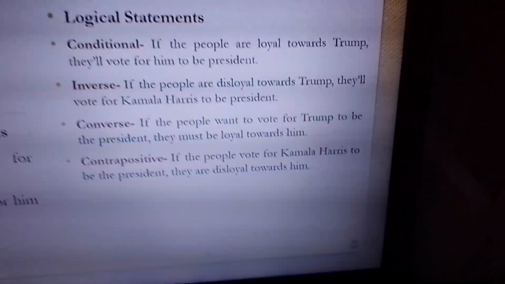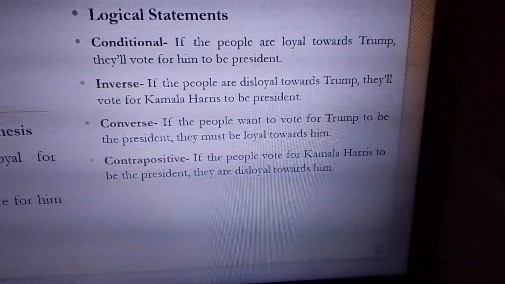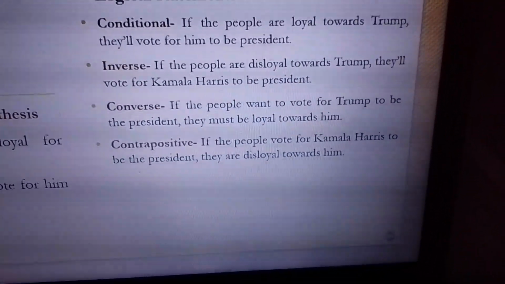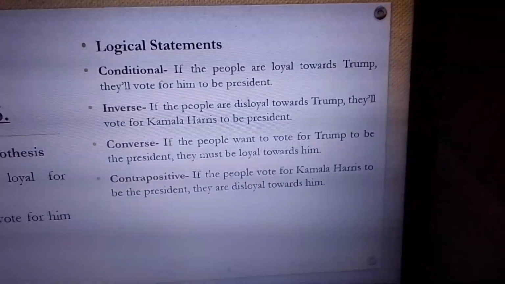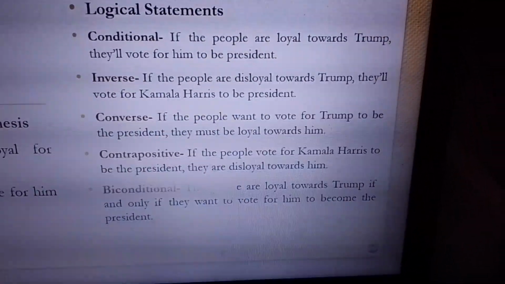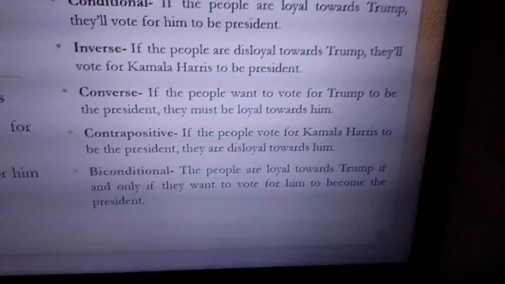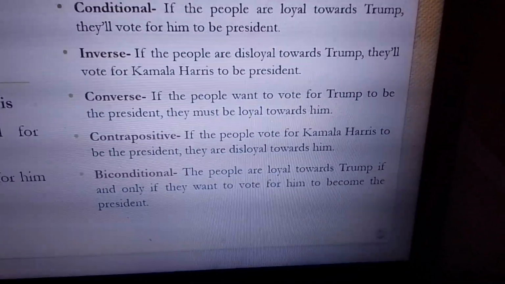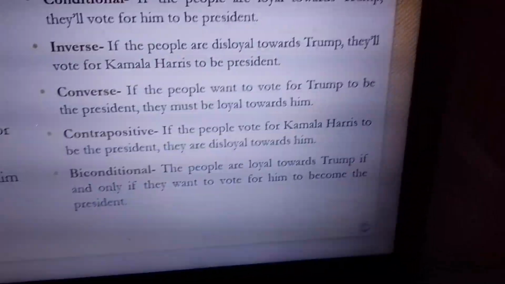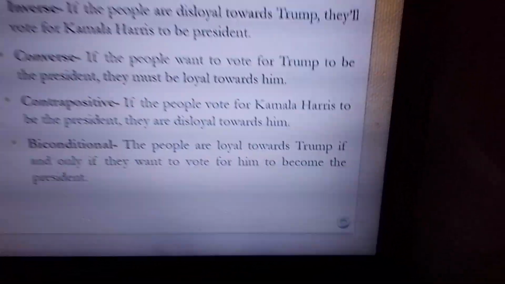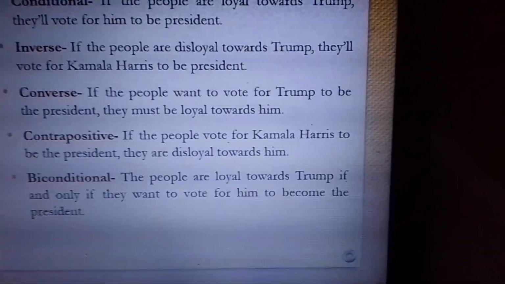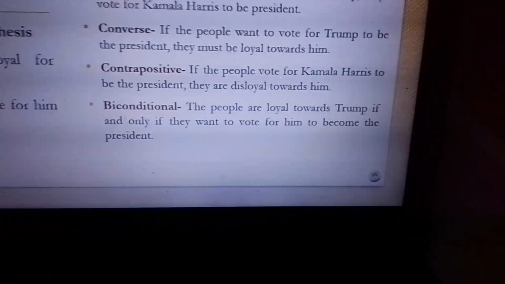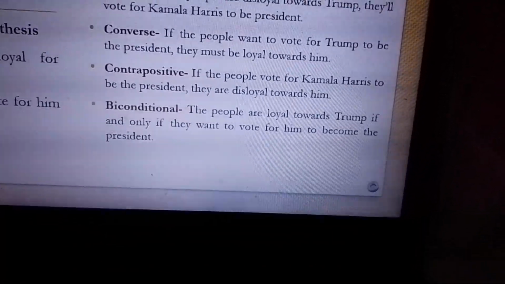Okay. The people are loyal to Donald Trump becoming the president if and only if they want to vote for him to become the president of the US from 2024 to 2028. And that is the trending news right now: the people voting for Trump and the people voting for Kamala Harris to become the president. It depends upon the Oval Office who's going to win. And we know nowadays that Trump is the winner. If you want to know more about this news, you can watch it on YouTube and find out more. Okay?